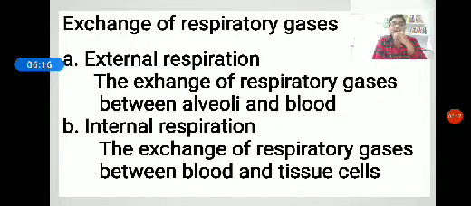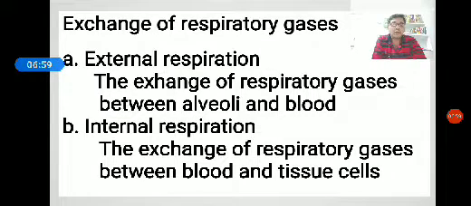So, very simple. During external respiration, we consider two types of pressure: partial pressure of oxygen and partial pressure of carbon dioxide. The partial pressure of oxygen in the alveoli is 105 mmHg. The partial pressure in the blood is 40 mmHg. So during external respiration, the oxygen diffuses from alveoli into blood until the partial pressure of oxygen increases to 105 mmHg.